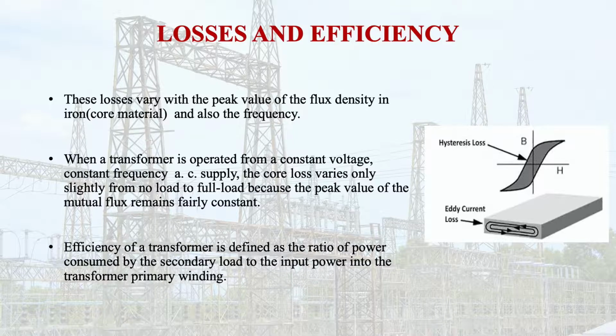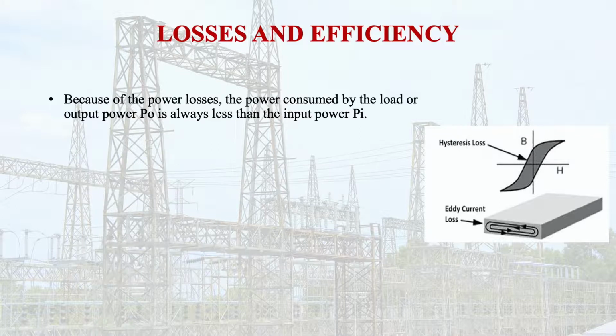The efficiency of the transformer is defined as the ratio of the power consumed by the secondary load to the input power into the transformer primary winding. Because of the power losses mentioned above, the power consumed by the load, or output power PO, is always less than the input power PI, which is taken by the primary.